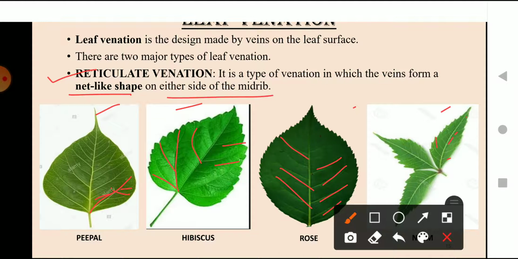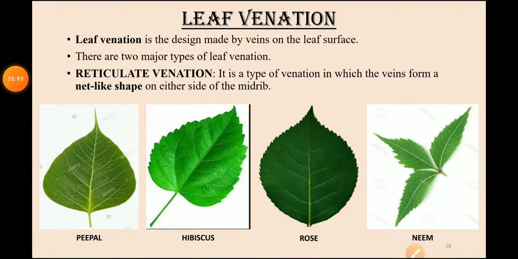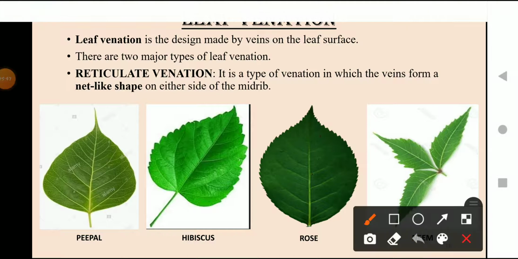on either side of the midrib. Okay, wait a second. So reticulate venation is that venation in which the veins form a net-like structure on either side of the midrib. As you can see, this is the midrib, this is the midrib, this is the midrib, and this is the midrib, and around the midrib they are forming a net-like shape, right?